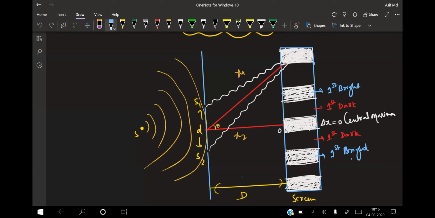After the central maxima, this one is the second dark, and this one is also your second dark. The next one is the second bright, and this one is also your second bright.